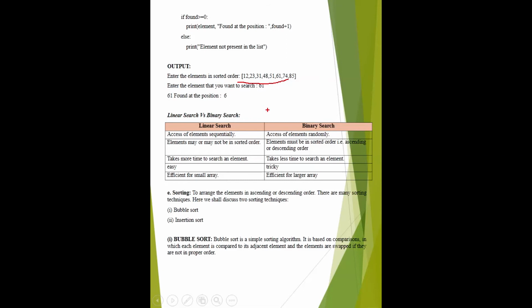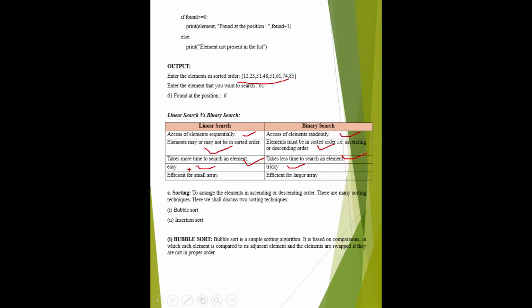The difference between linear search and binary search: linear search accesses the elements and makes comparisons sequentially, but binary search makes comparisons randomly. In linear search, data may or may not be sorted. In binary search, data is sorted in ascending or descending order. Linear search takes a lot of time, binary search takes very little time. Linear search is easy, binary search is tricky.